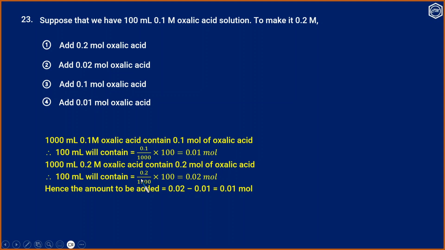Therefore, 100 ml will contain 0.2 by 1000 into 100, that is 0.02 mole. And the required molarity is 0.2. So we need to add 0.02 minus 0.01, that is 0.01 mole, to this 100 ml 0.1 molar oxalic acid to make it 0.2 molar. So the answer is option 4. That is the correct answer.